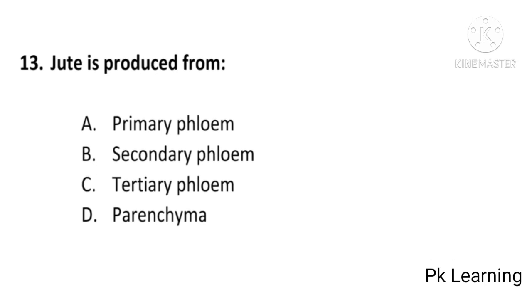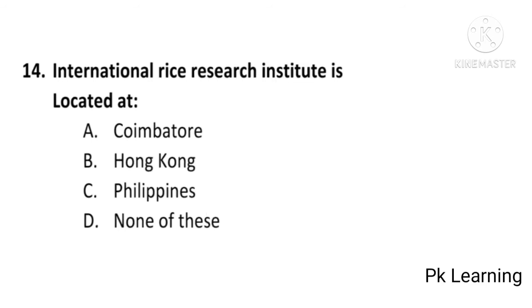And next question is, jute is produced from primary phloem, secondary phloem, tertiary phloem, or parenchyma. And answer is B, secondary phloem. Jute is produced from secondary phloem. B is correct option.